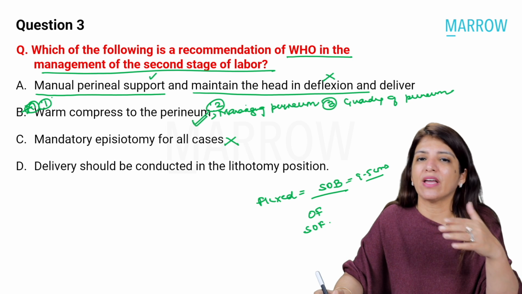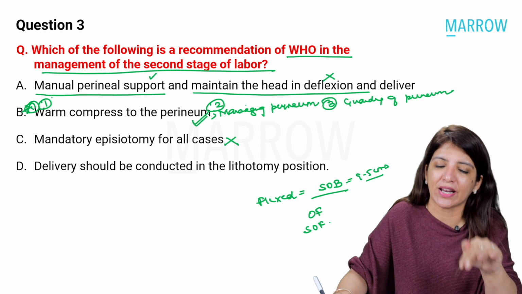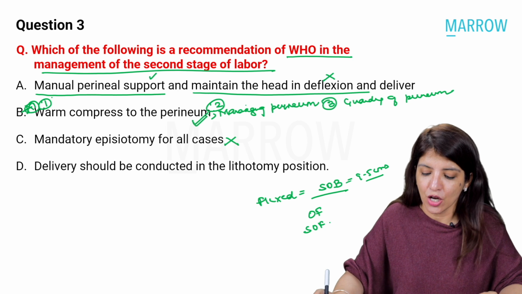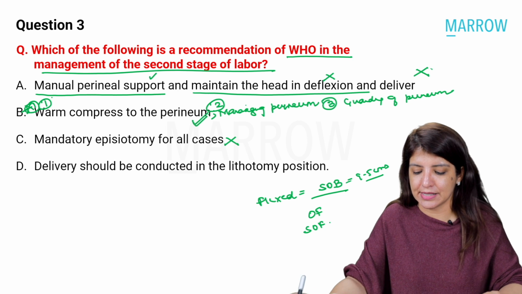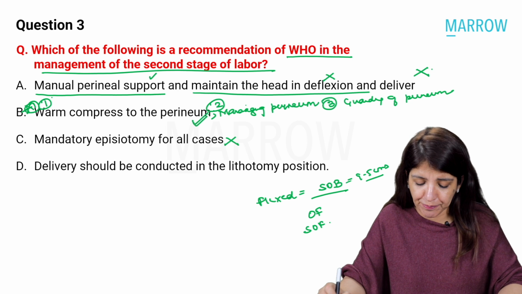That is why we do not maintain the head in deflexion. We maintain the head in flexion and then extend the head for final delivery. So again, option A is incorrect. Option C was incorrect.